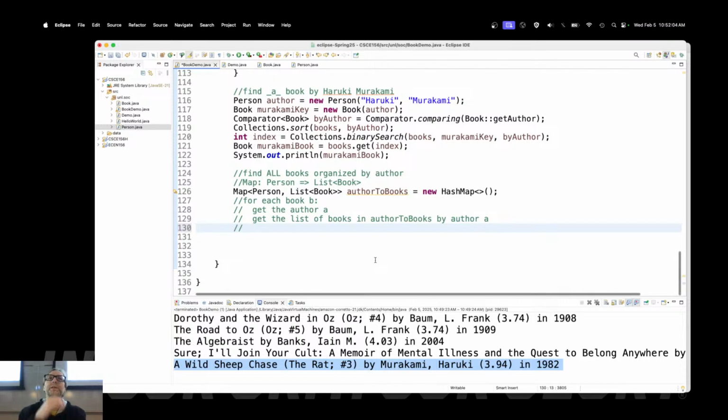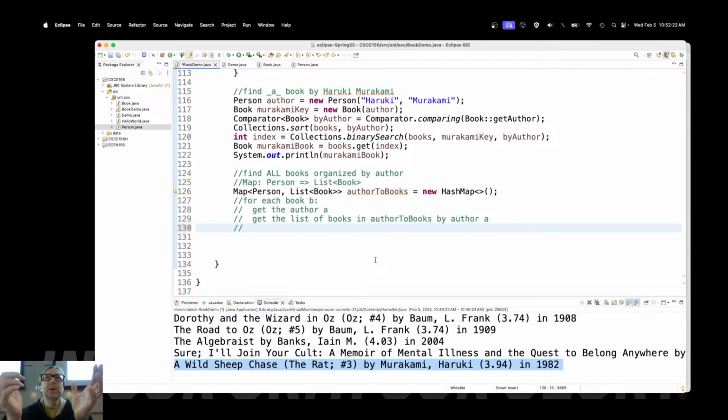Now, one of 2 things is going to happen here. All right? Did we do the zip code example when we looked at maps? I think so. Right? But we were trying to count up the number of times a zip code appeared. Right? If we didn't do that, we can do that as another example. But in any case, the first time you see that zip code, right, or the first time that you see this book, this author, right, then the list of books is not going to be there.